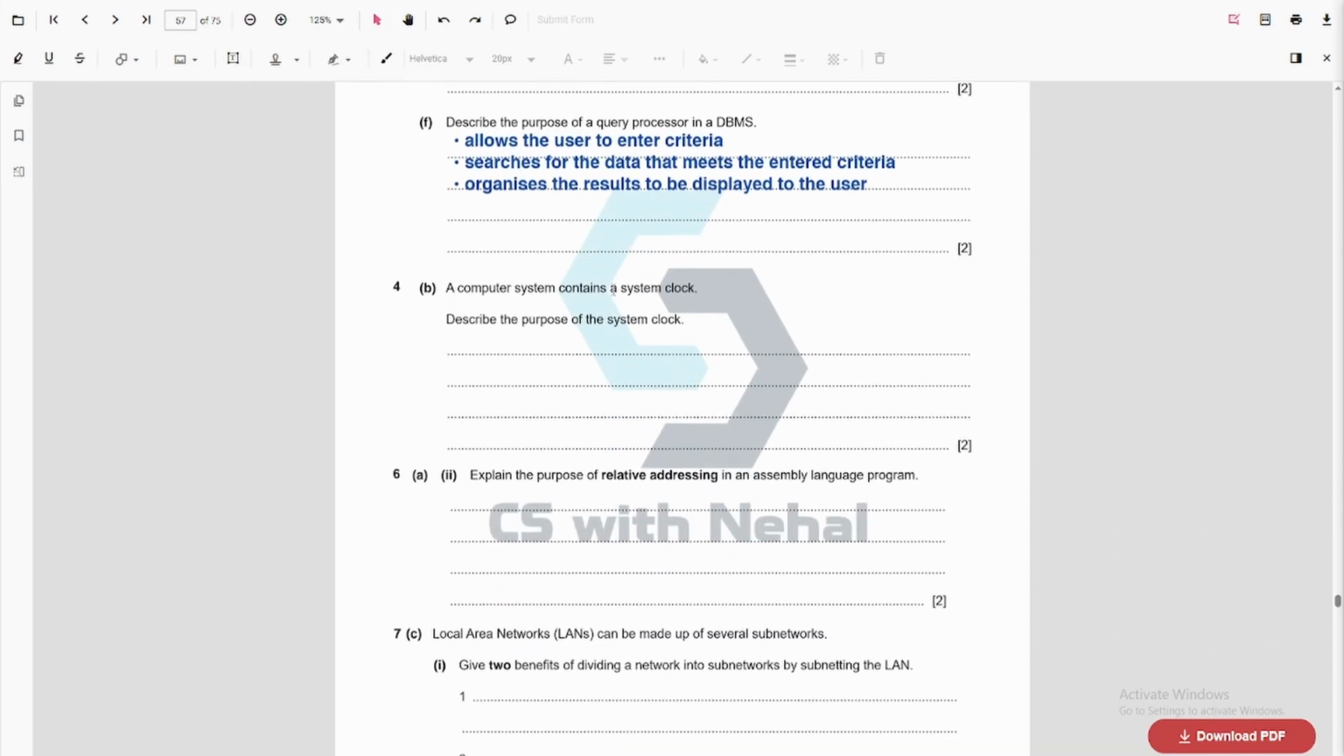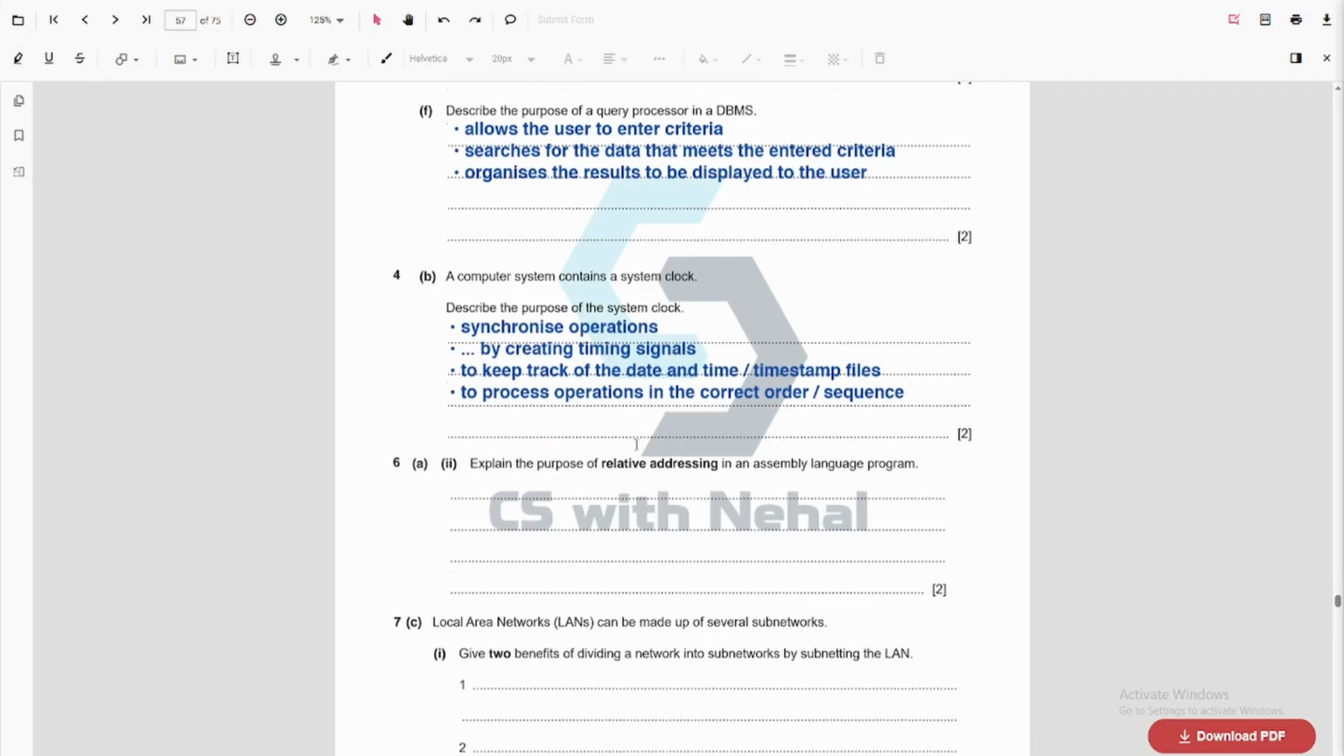A computer system contains a system clock. Describe the purpose of a system clock. So we already answered a question very similar to this where we explained the purpose of a system clock. So let's just fill out the answer. The system clock is used to synchronize operations by creating timing signals to keep track of the date and time, to process operations in the correct order.